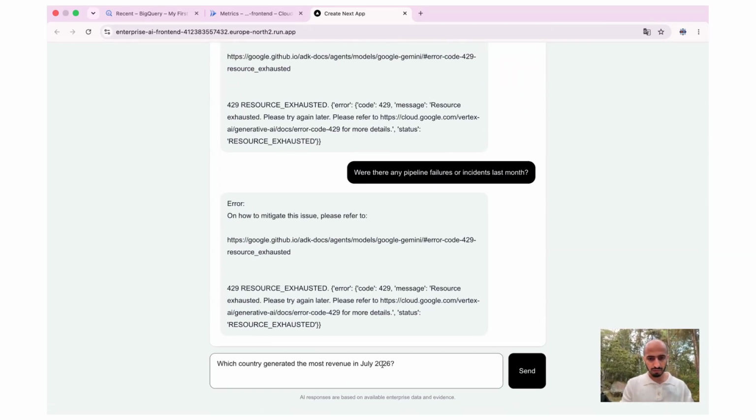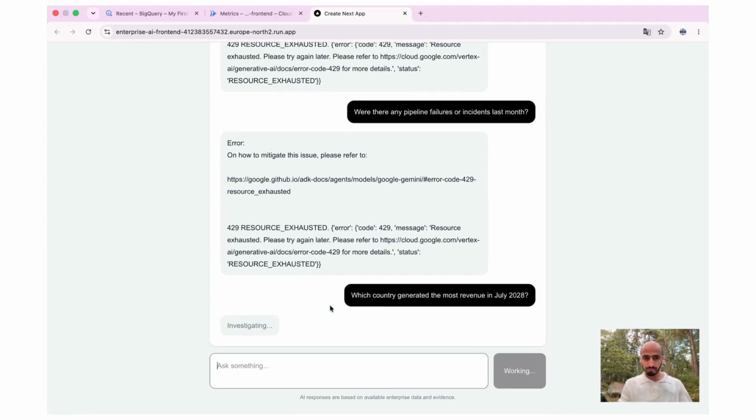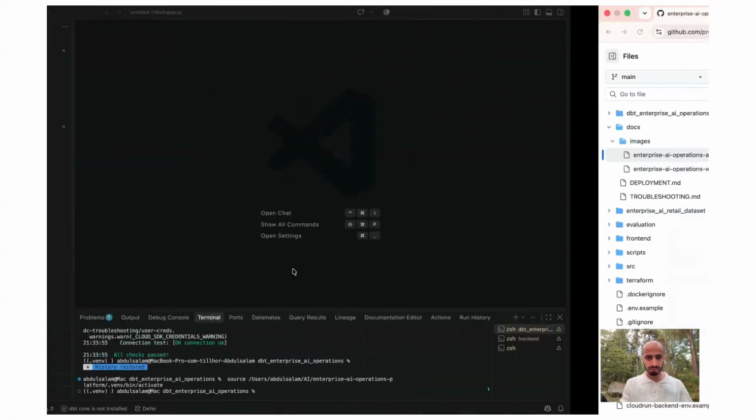Let's go, and I will just say from 2028. While it's running, hopefully we are not going to run into a resource exhausted error, but let's see.